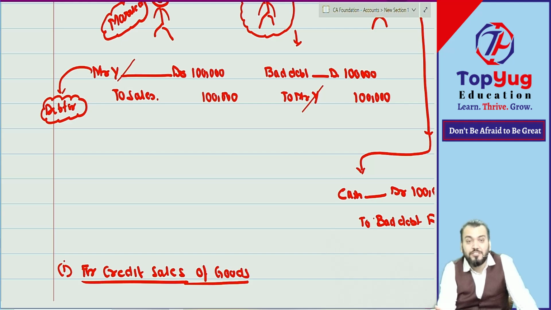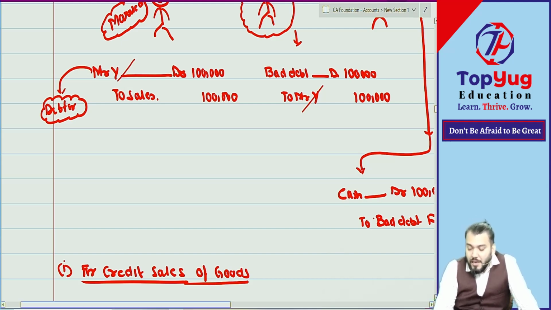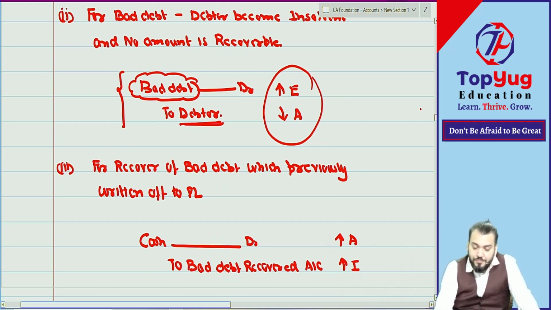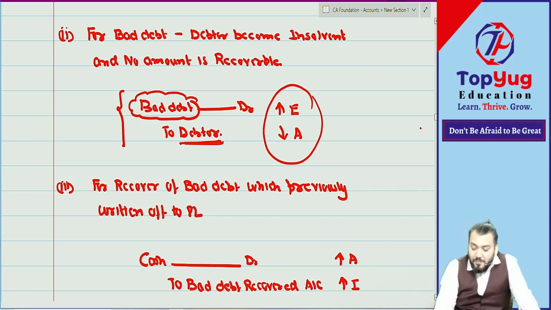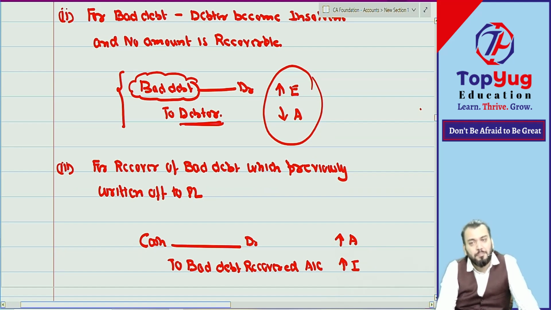Bad debtor means it is now confirmed that the amount will not be recovered, for example he was declared insolvent. If he becomes bankrupt and is declared insolvent, so no amount is recoverable, then we recognize bad debt, and the journal entry is bad debt account debit to debtor, meaning increase in expense and decrease in asset. But after some time it might happen that he once again becomes a good debtor and the entire amount is paid by him. This is the circumstance of bad debt recovered.